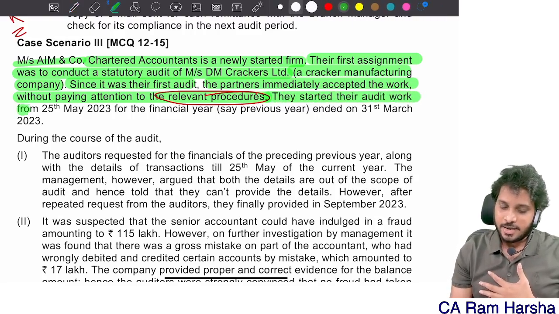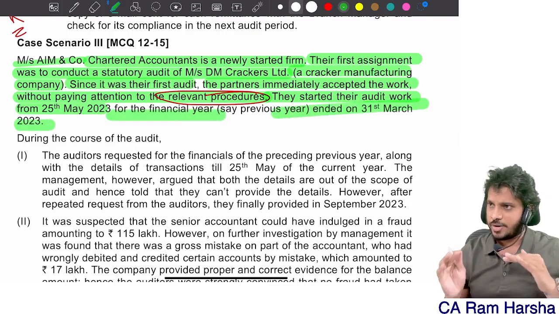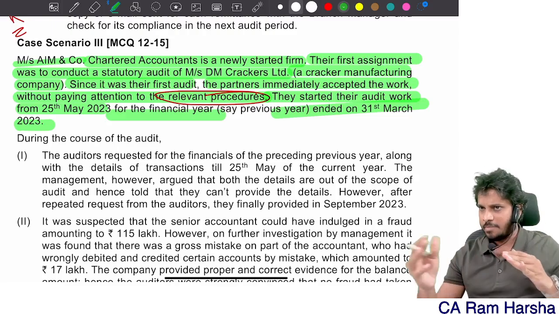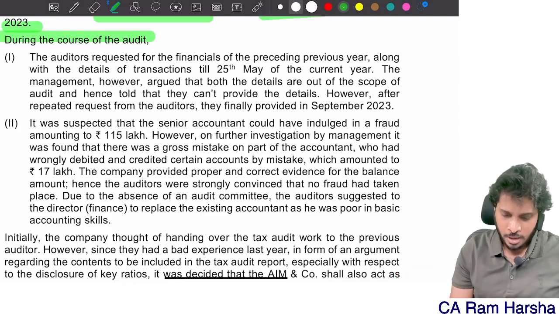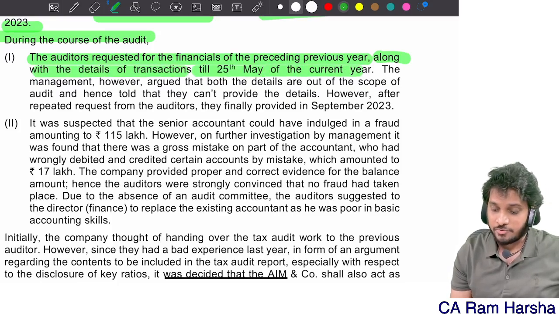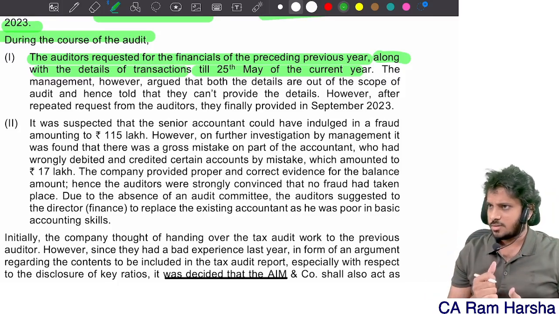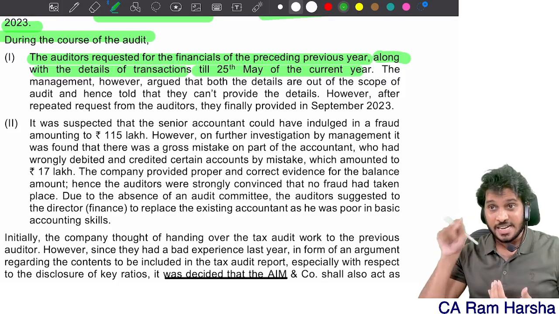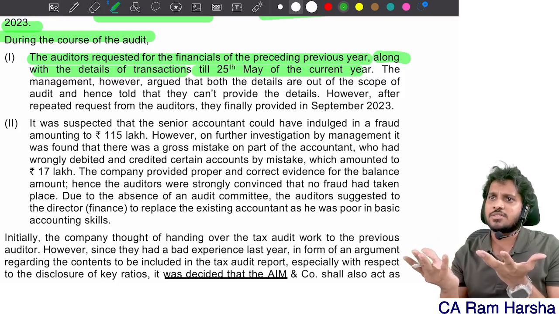They started their work on 25th May for the financial year ended 31st March 2023. Immediately when the year was over, in May itself, they started. During the course of the audit, the auditors requested the financials of the preceding previous year along with the details of transactions till 25th May of the current year. Nothing wrong: you can ask for previous year financial statements to check opening balances, and until 25th May, meaning after 31st March also, to check subsequent events.